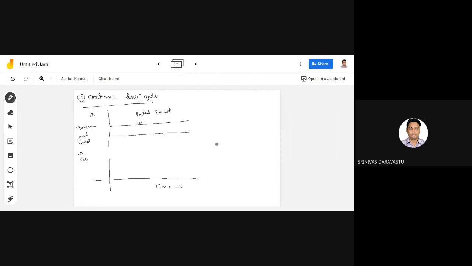Okay, and next one is continuous duty cycle with variable load. Now this is the P1 load, P2 load, P3. This is the load in kilowatts, and the time in seconds. In continuous duty with variable load cycle, the load is not constant, but has several phases in one cycle.